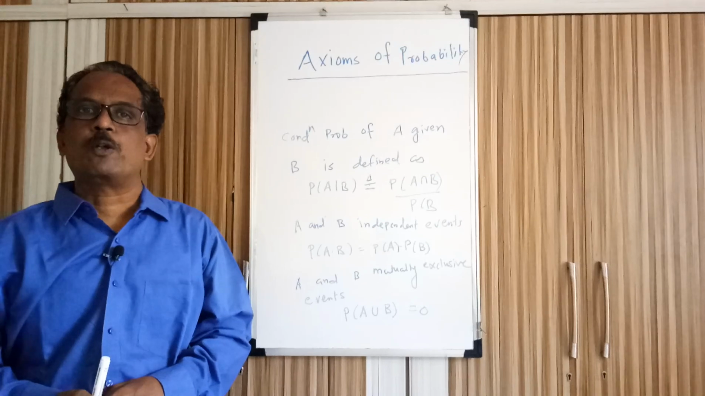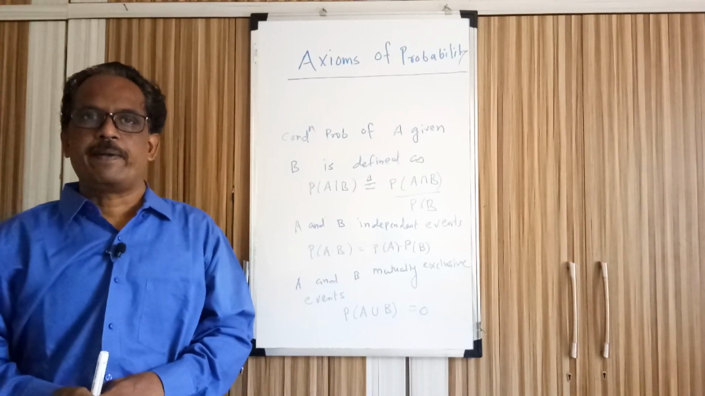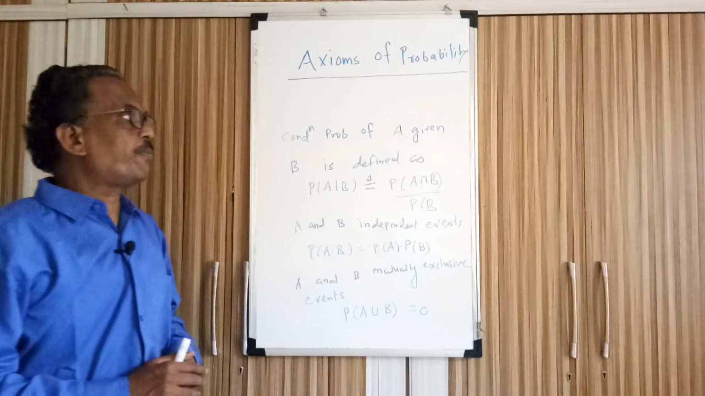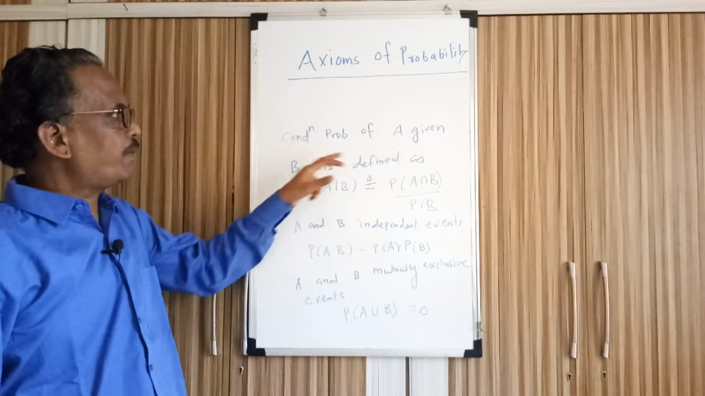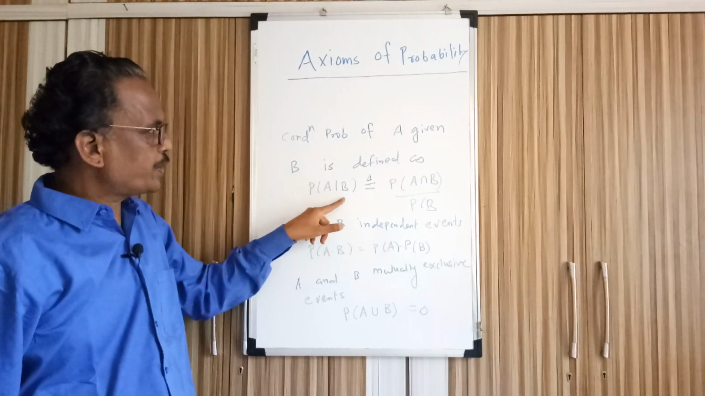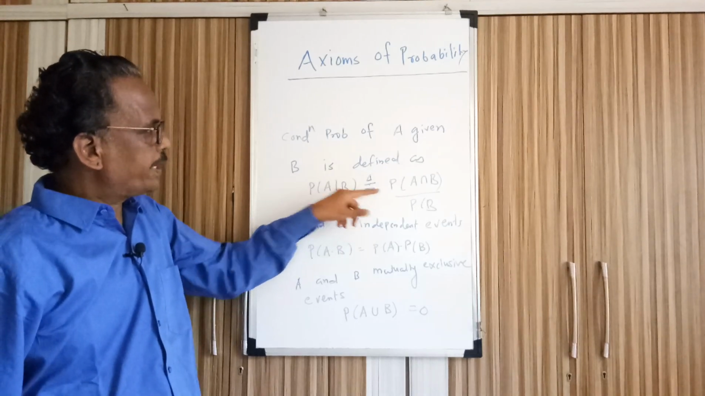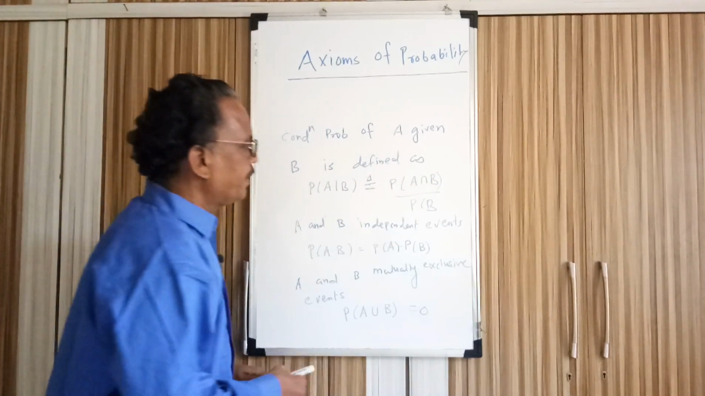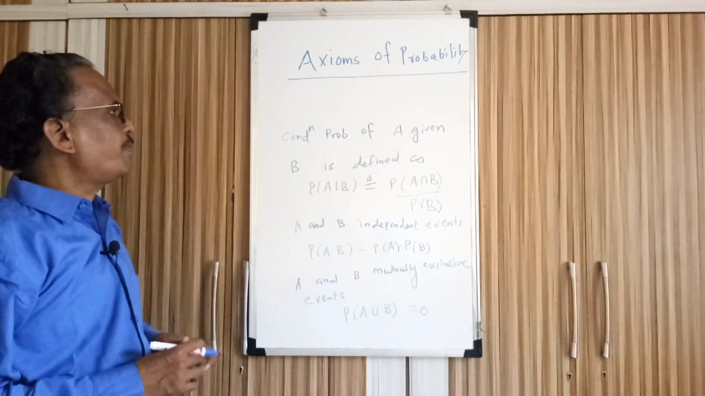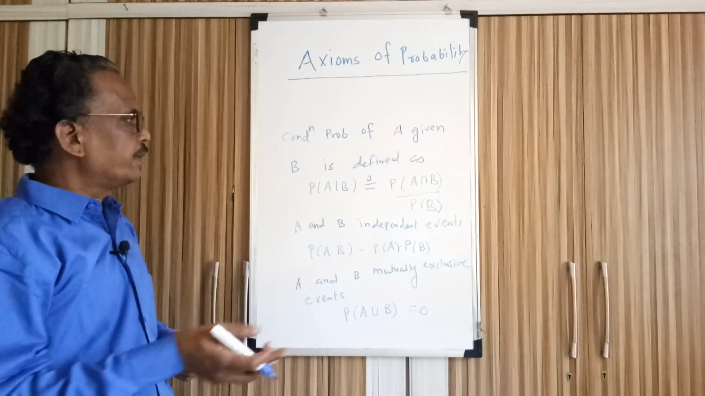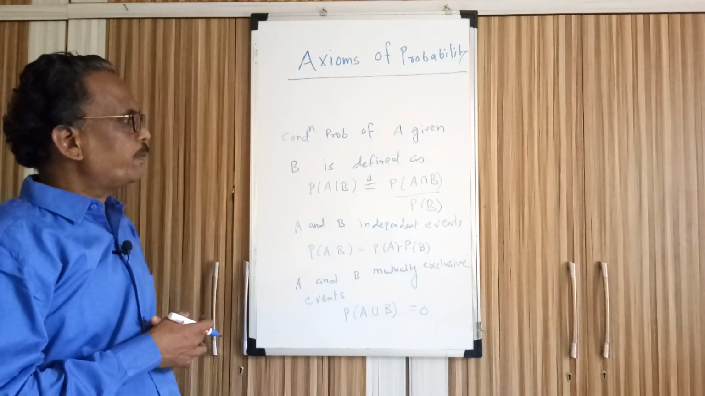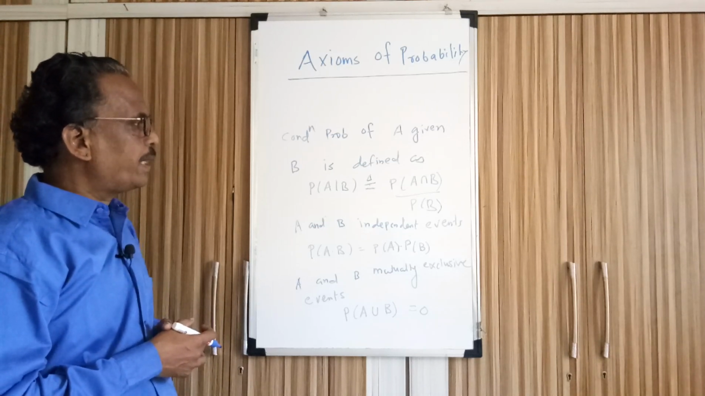Now I will be talking about conditional probability of two events. When B is given, how do we find the probability of A? The conditional probability of A given B is defined as probability of A intersection B divided by probability of B. Sometimes the event A is known, so probability of B given A is equal to probability of A intersection B divided by probability of A.